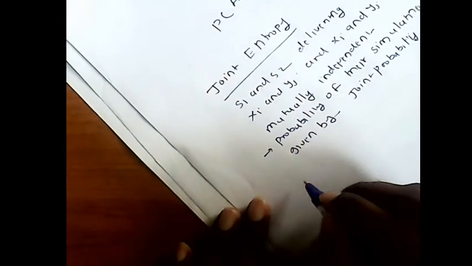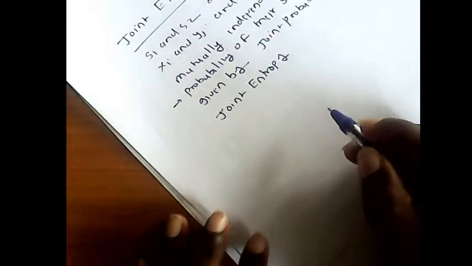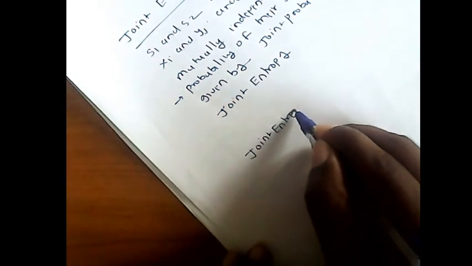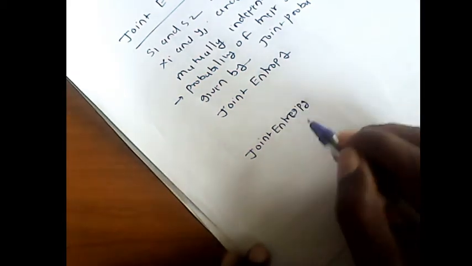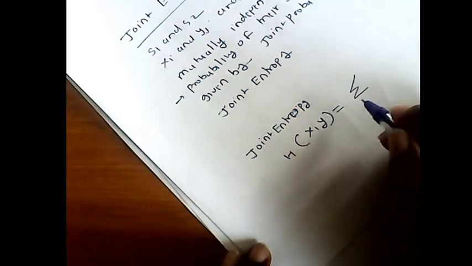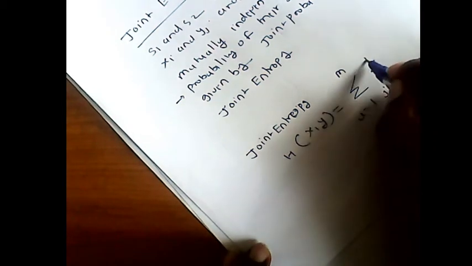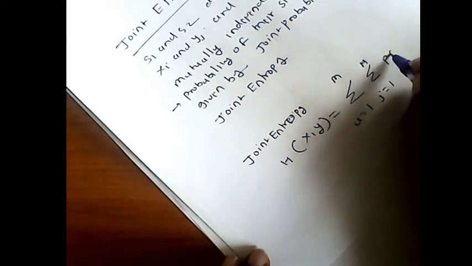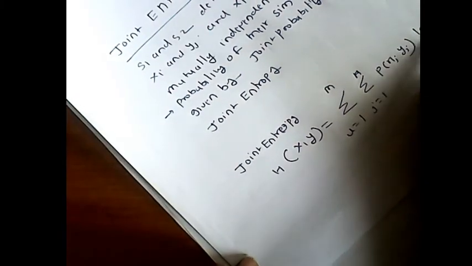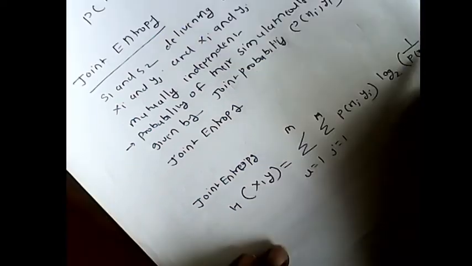So we can define the joint entropy as H of X, Y equal to summation i equal to 1 up to n, summation j equal to 1 up to n, P of xi, yj, log to the base 2, 1 upon P of xi, yj.